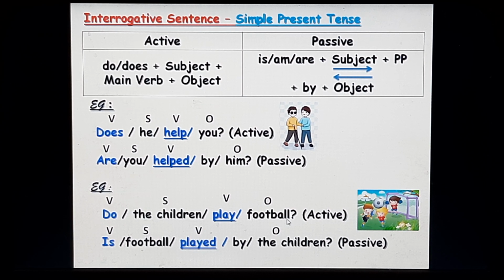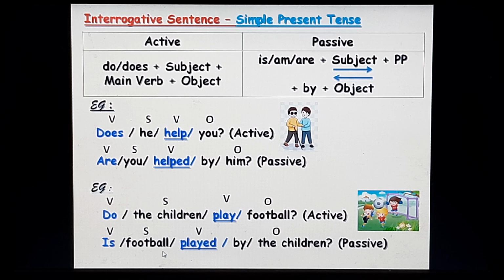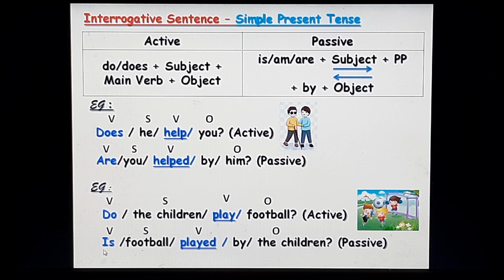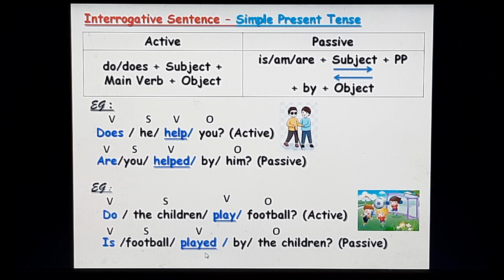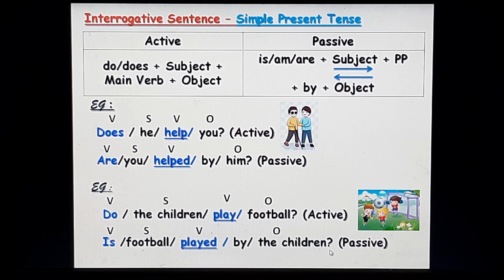Do the children play football? Football will become your subject. It is singular, so you use: Is football played? Past participle, by the children. That is the passive.